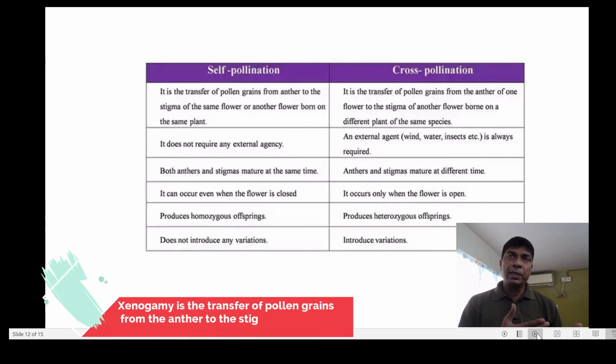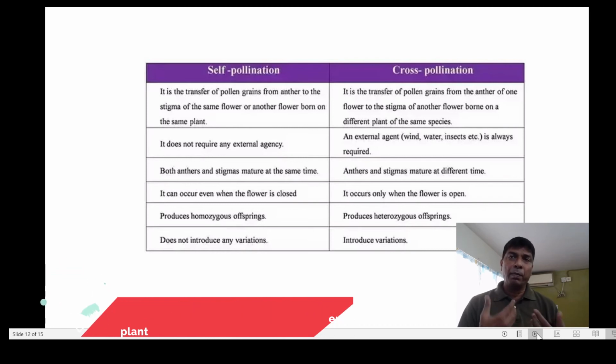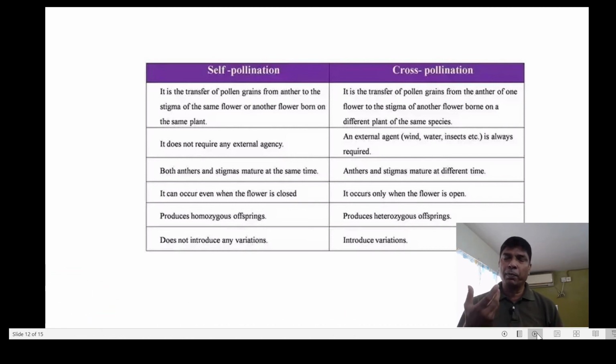Now, in self pollination, both anthers and stigma mature at the same time, whereas in cross pollination, the anthers and stigma mature at different times. Self pollination can occur even when the flower is closed. Cross pollination happens when the flower is open. Self pollination produces homozygous offsprings, and cross pollination produces heterozygous offsprings. And in self pollination, no variation is introduced, whereas in cross pollination, variations are introduced.